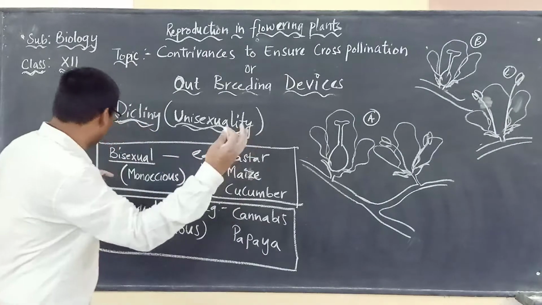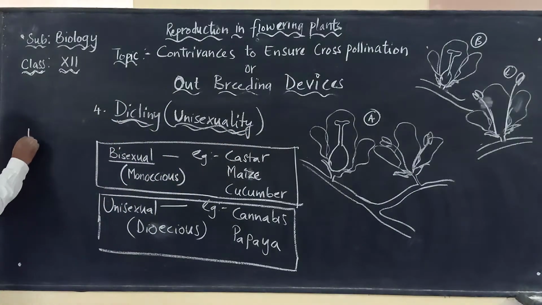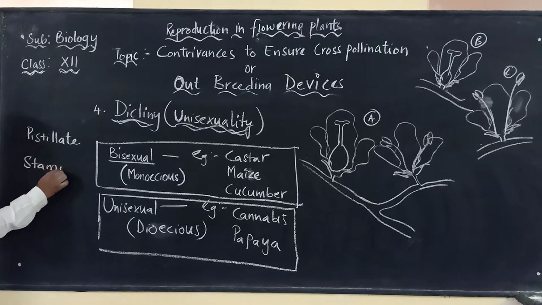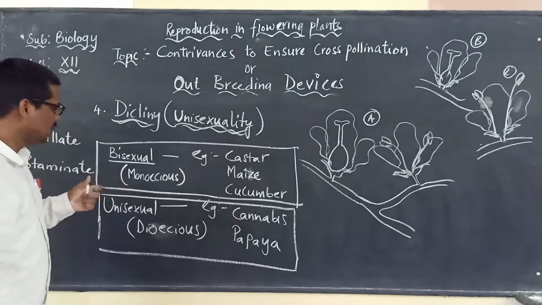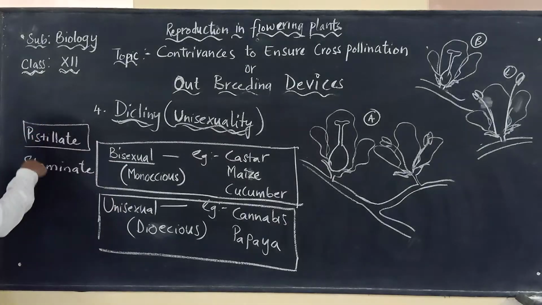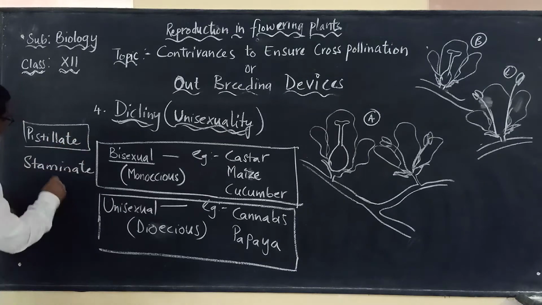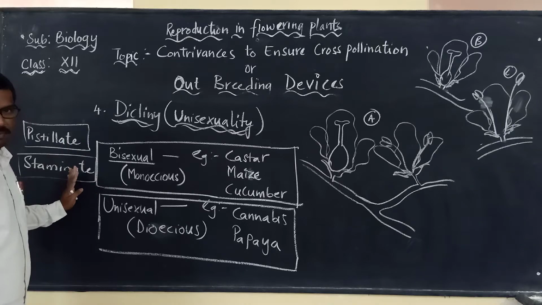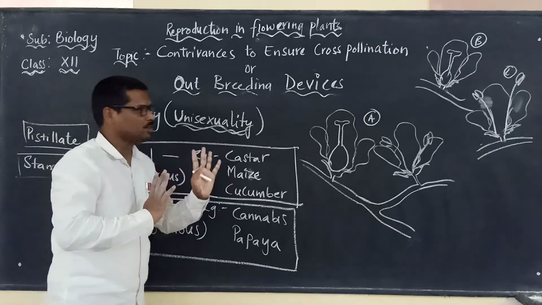And if so, we will be using two words which you already know: pistillate and staminate. What do you mean by pistillate and staminate? Pistillate means bearing only the female part. Staminate means bearing only the male part.